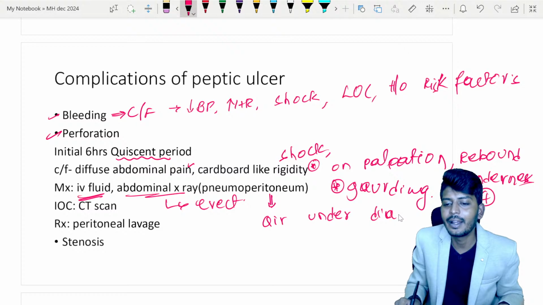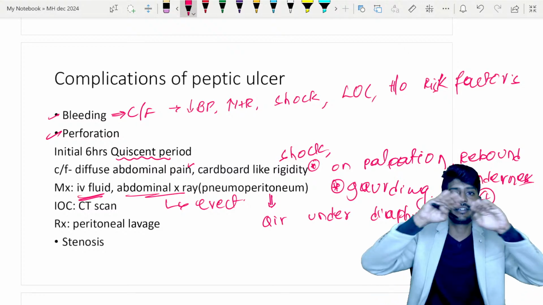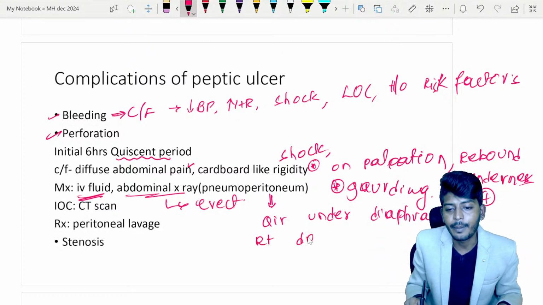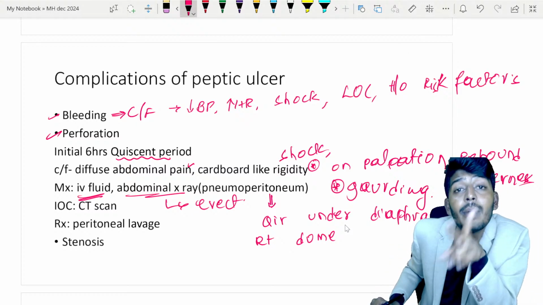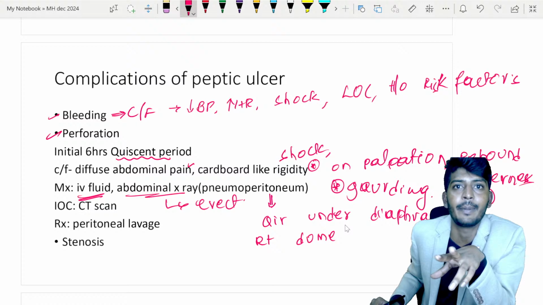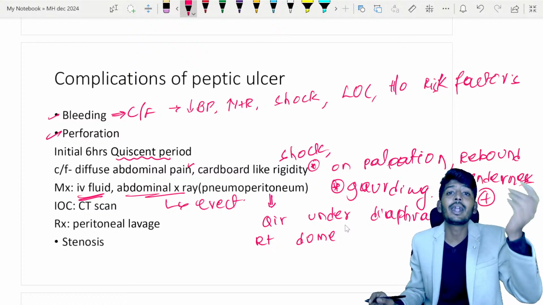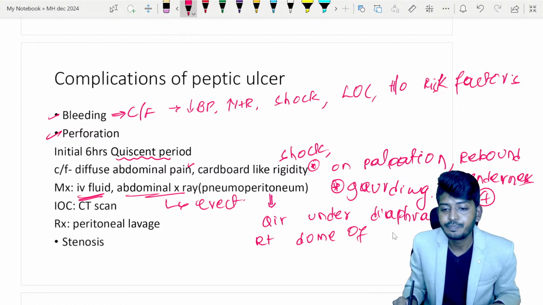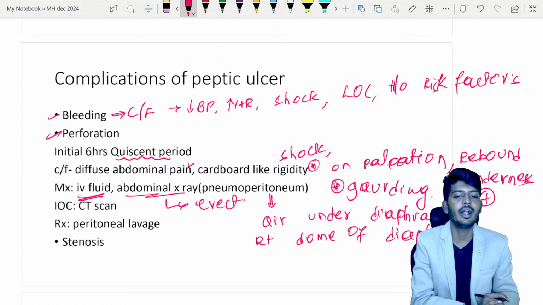Air under the diaphragm. Okay, air under the diaphragm. Of which diaphragm? Because the diaphragm has two domes. So look for air under the right dome of the diaphragm, because under the left dome, physiologically, in a normal person also, we will have a gastric bubble. Because of that we will get confused. So if we don't want to get confused, look under the right dome of the diaphragm.